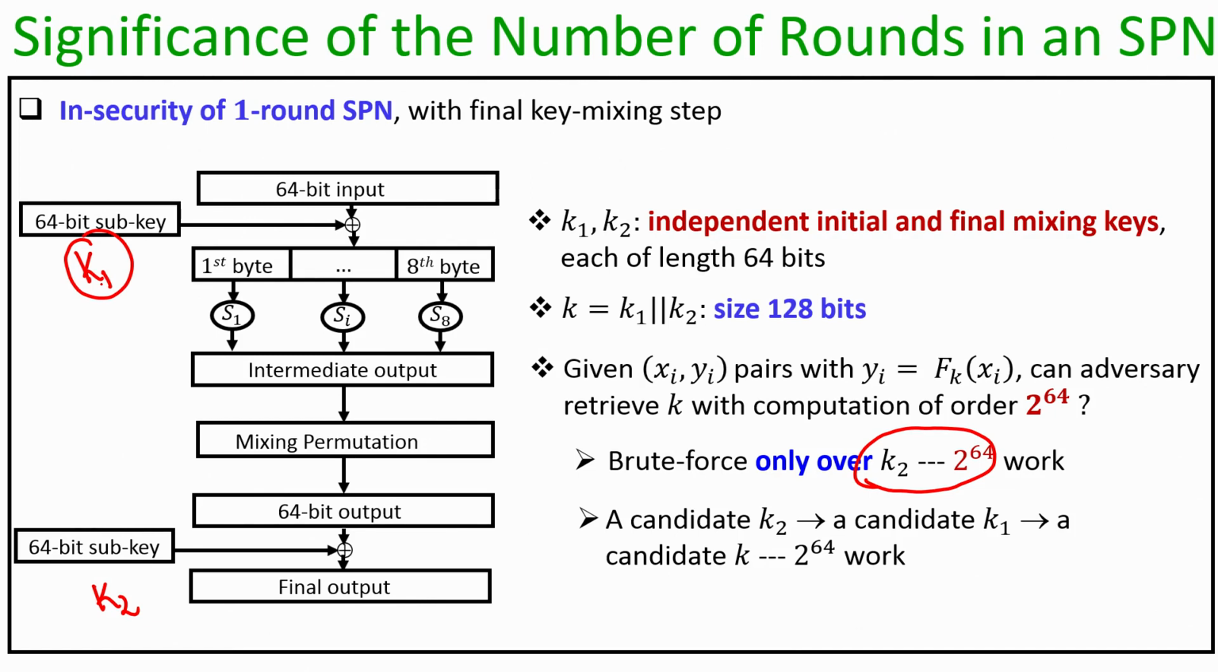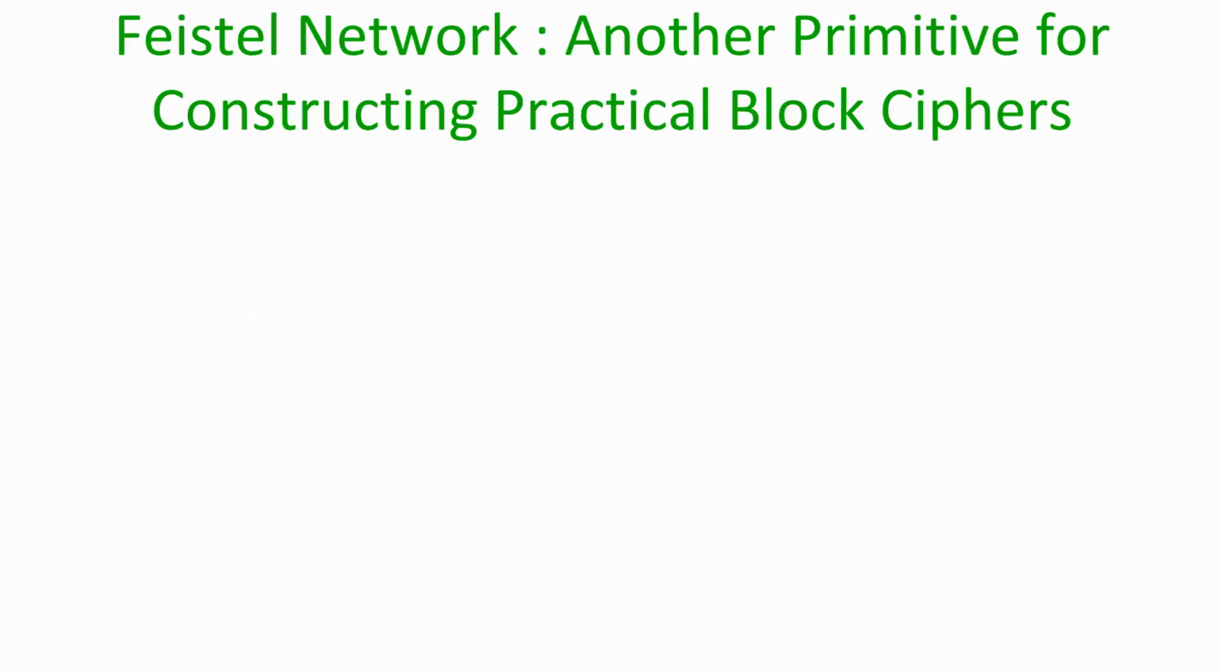So now you can see that if I actually design a keyed permutation using one round of SPN and using a key of size 128 bits, just by doing computations of order 2 to the power 64, the adversary can end up recovering a key of size 128 bits, and that simply goes against our definition of practical security of block cipher. That means one round is not sufficient, right.